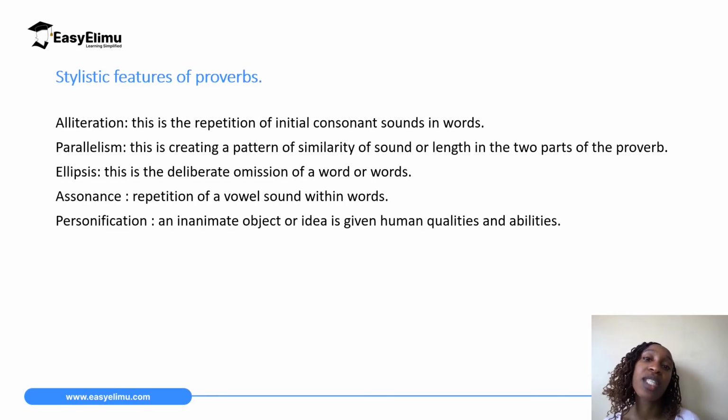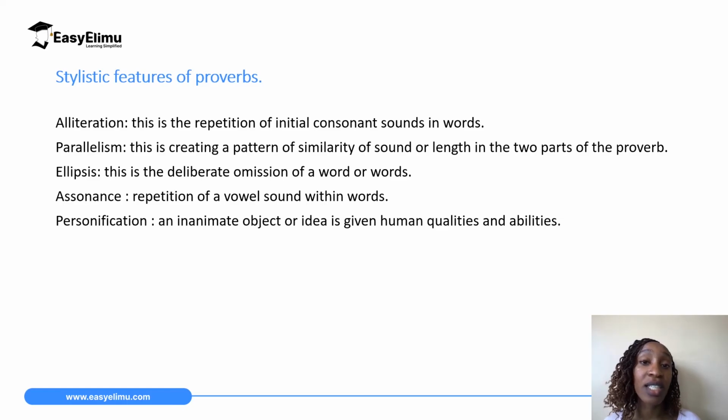So what are some of the stylistic features or stylistic devices that are used in proverbs? First one is alliteration. Alliteration is the repetition of the initial consonant sound in words. The second stylistic device is parallelism. This is creating a pattern of similarity of sound or length in the two parts of the proverb.